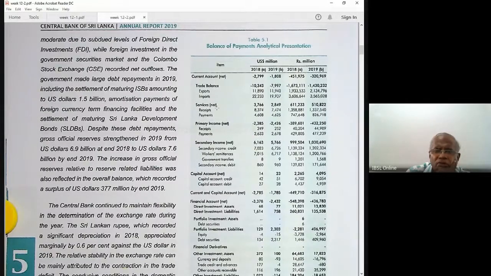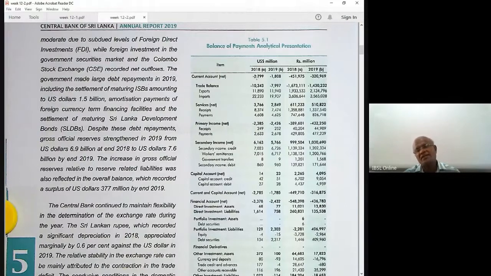If you add all these four balances, 5.7 minus 2.4, 2.8 minus 1.9, you get minus 1.8. This side was 2018: 6.1 minus 2.3, surplus 3.7 minus 10.3, 2.7. It balances in these sub accounts. The interesting thing now is the current account.